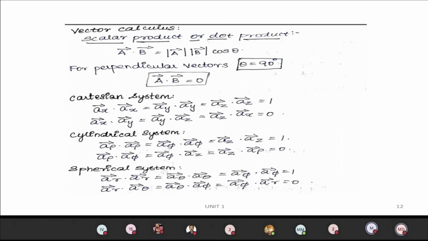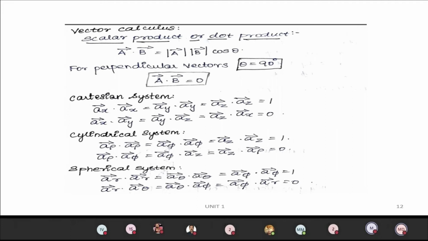For perpendicular vectors, theta will be 90, so cos 90 will be 0. So A vector dot B vector equals 0. In the problem, they will give you two vectors and ask you to check whether both vectors are perpendicular. We have to use this formula.